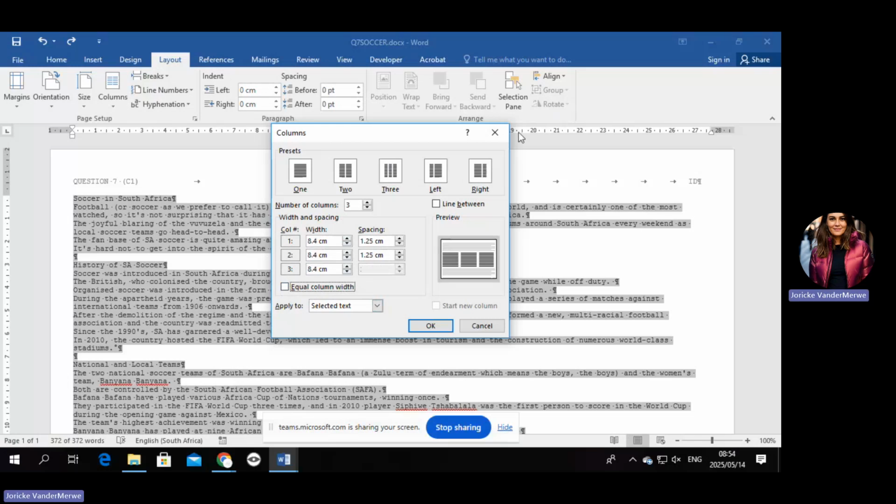they also want you to have a line in between. So you're going to click the line in between. You can come in, sir. It's fine.